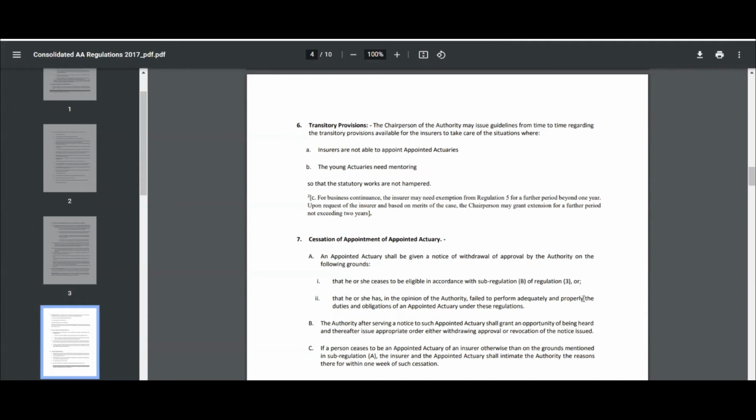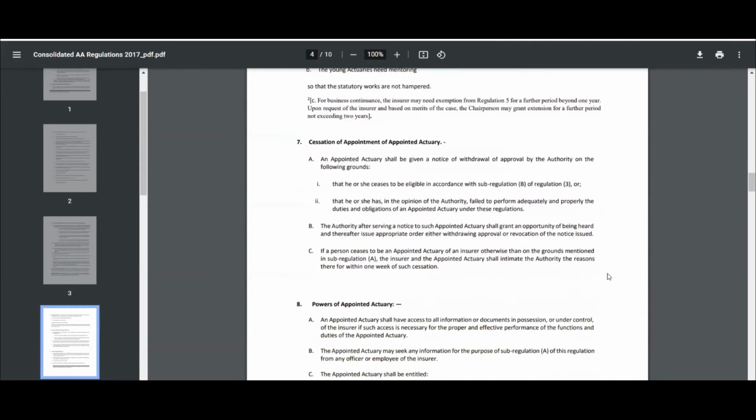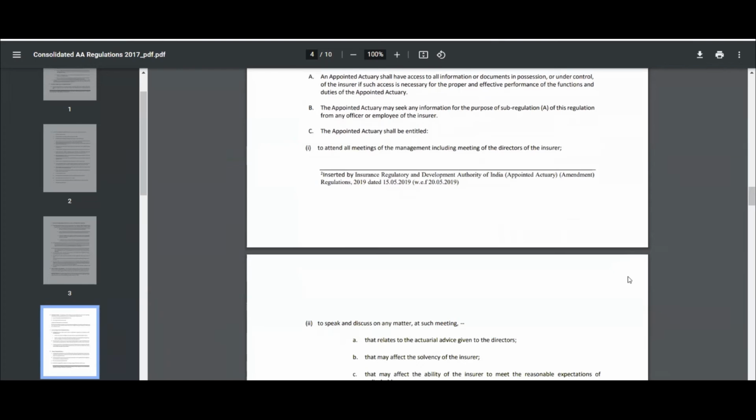Now, the appointed actuary would be required to know the powers of an appointed actuary. Powers of an appointed actuary means that the appointed actuary should have access to any records and documentation of the insurer, and the appointed actuary can ask any employee of the insurer to provide him or her with that information. The appointed actuary can also attend meetings of the management of the insurers, which includes the directors.